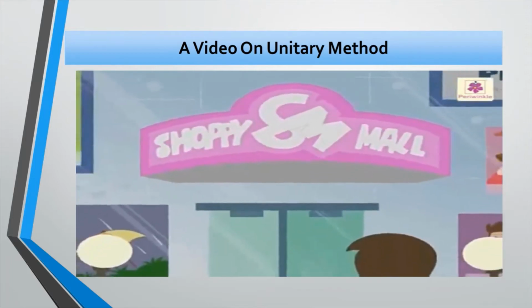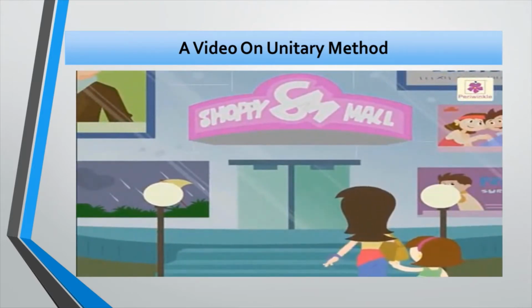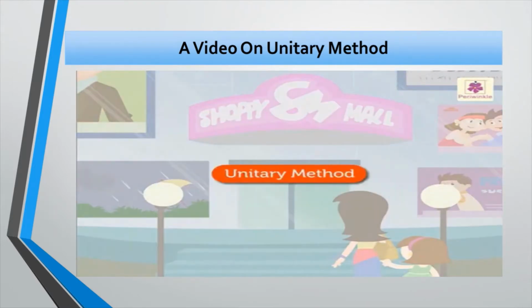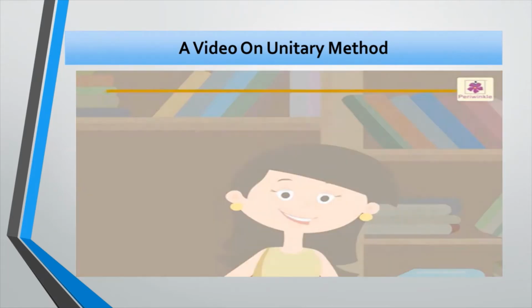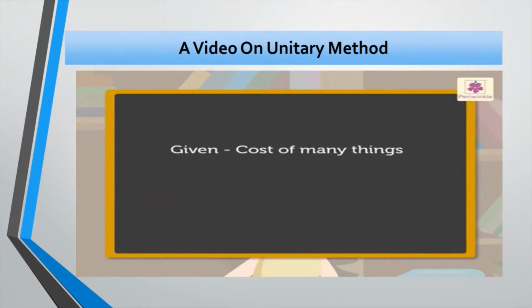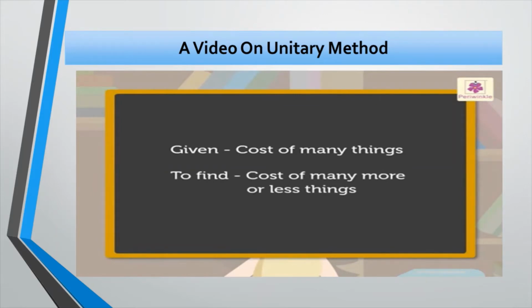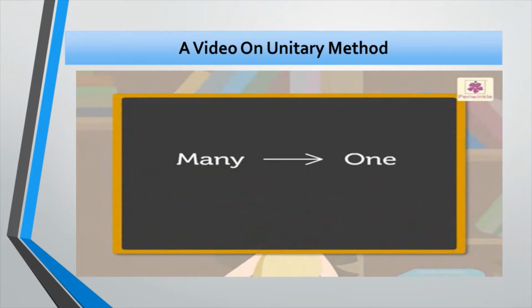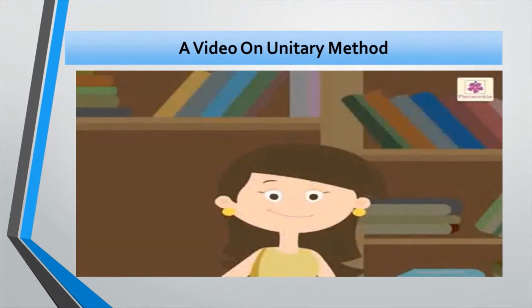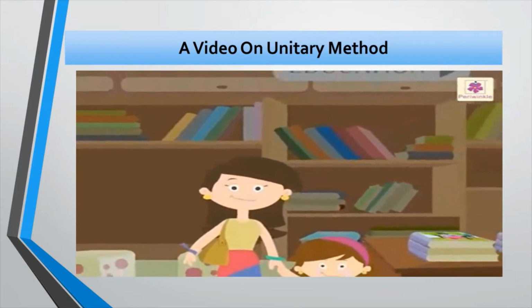Today, let's go shopping with Miss Honey. She will also explain to us the unitary method while shopping. Hello kids! In problems related to unitary method, the cost of many things would be given. We have to find the cost of many more or fewer things. For doing this, we first go from many to one and then from one to many, which we have already learnt. So, let's begin shopping and learning together.